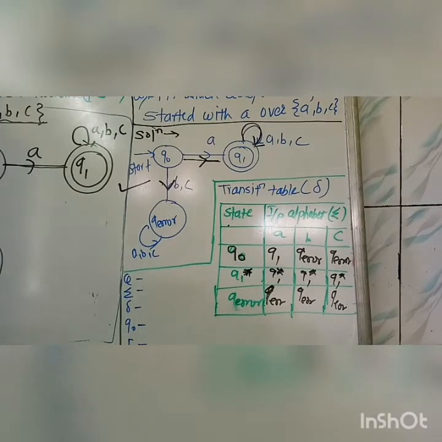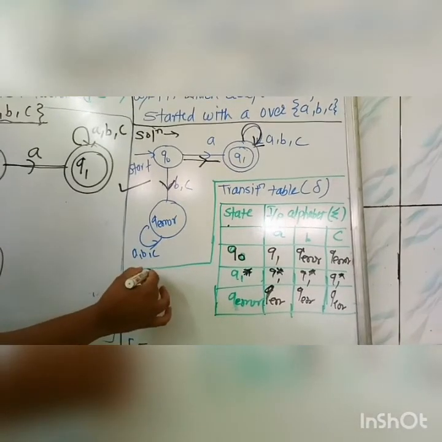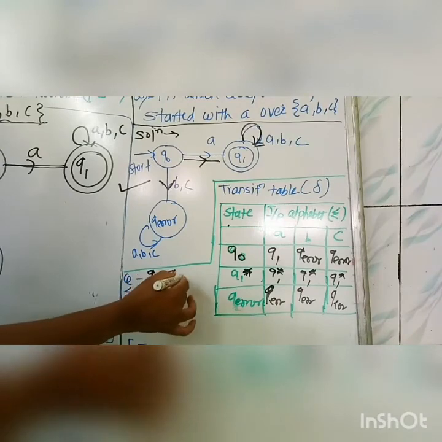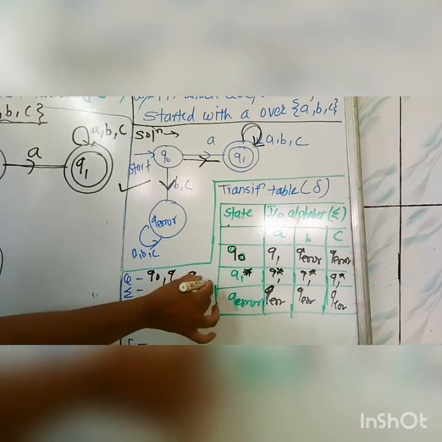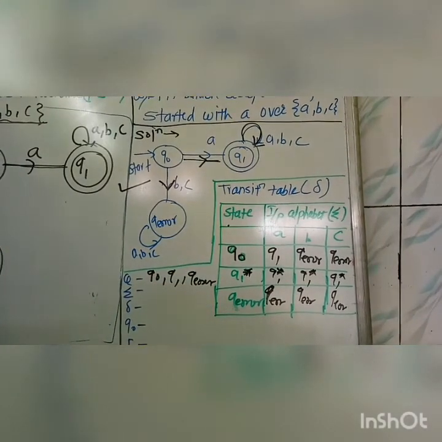Now we have to fill the 5 tuples of the DFA. Q means the number of states. In this problem, we have only 3 states, that is Q0, Q1 and Q error. Next is the summation, the number of input alphabets. How many alphabets here?